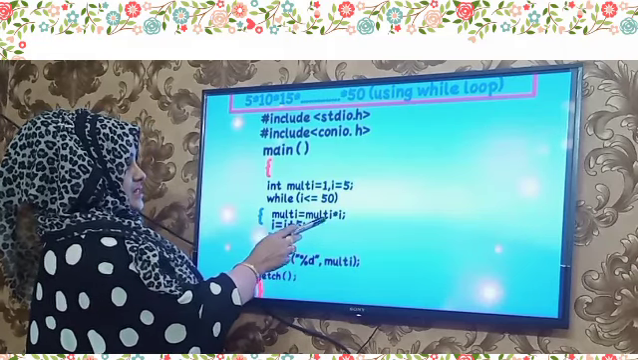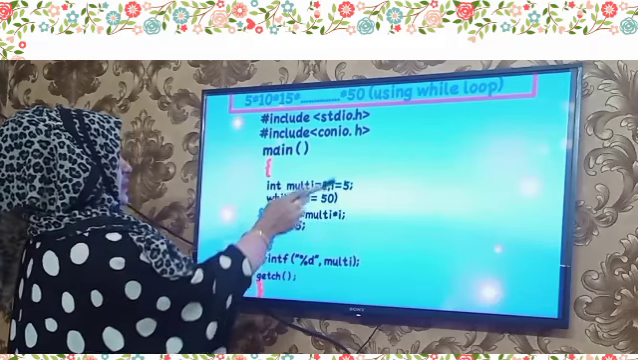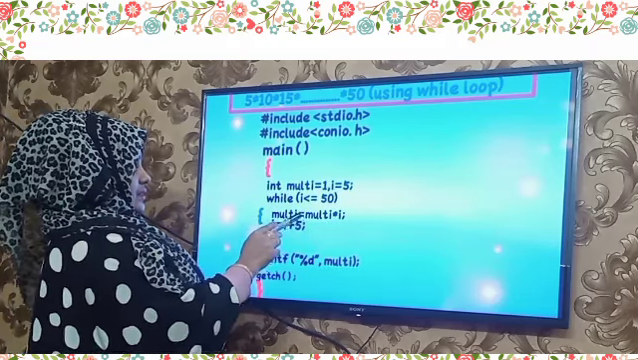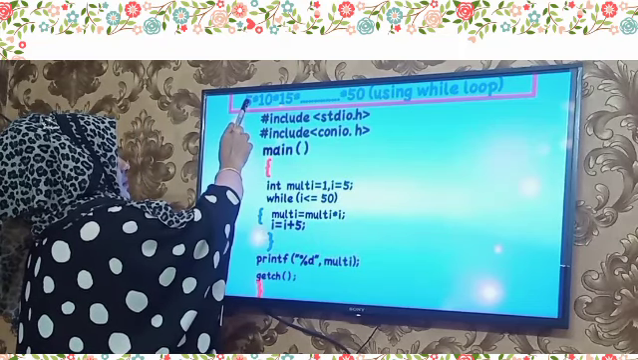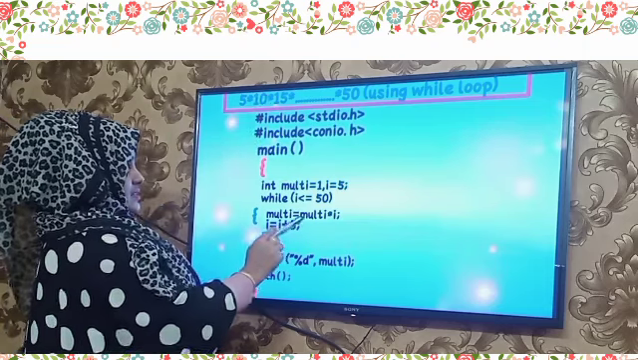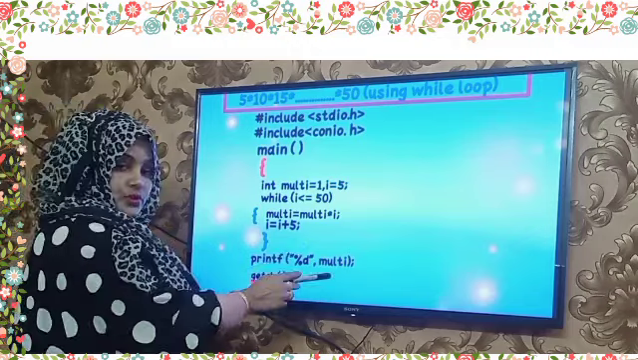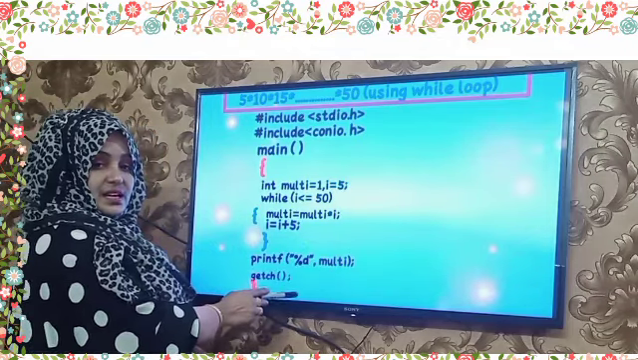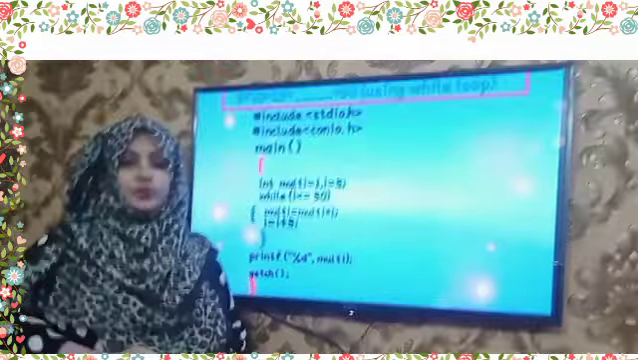And this is the processing unit. multi = multi * i, that means multiplying by the initial value i. And i = i + 5. This 5 is the difference between 5 and 10, the difference is 5. This is the output unit. printf("%d", multi); getch(); and that finishes the while loop program.